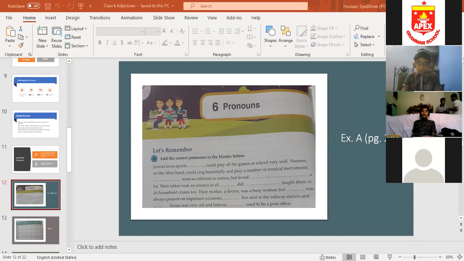He taught them to do household chores too. Correct. He taught them, because we are talking about the father. For father we use the pronoun he. He taught them to do household chores too, correct. Good. Next. Yes, Ahmad Raza.